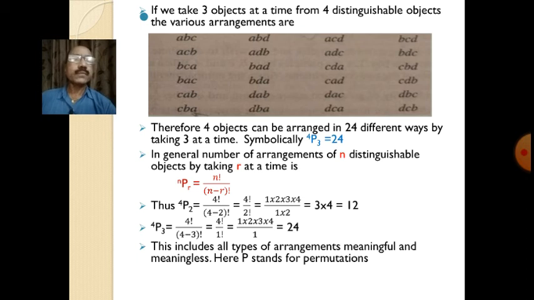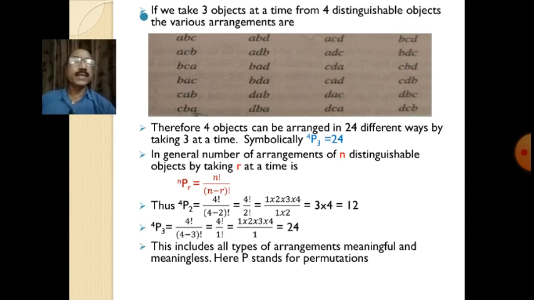If there are n distinguishable objects, and we are choosing r objects at a time, in how many ways can they be chosen, that is, how many permutations are possible, is given by nPr equal to n factorial divided by (n minus r) factorial.